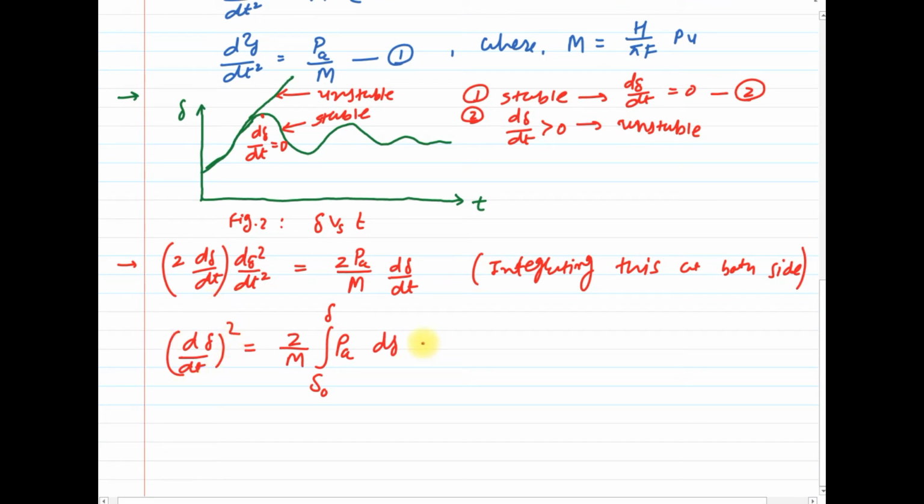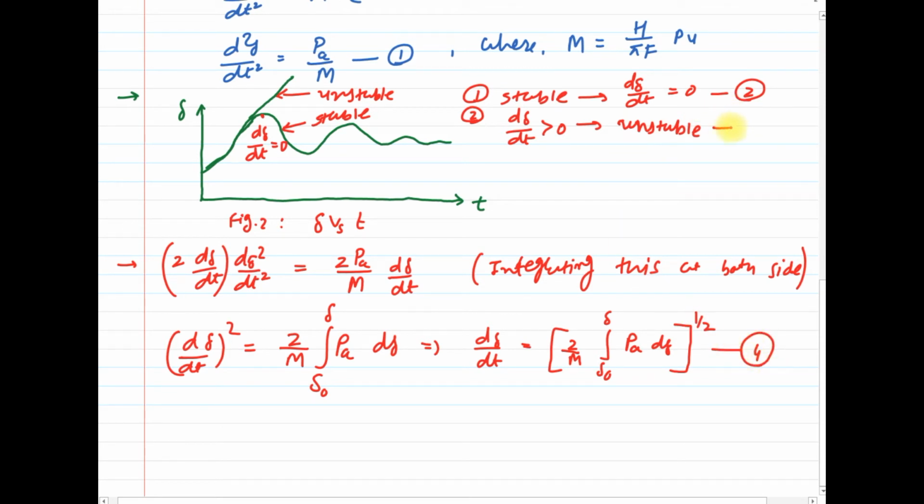Clear? So just make d delta by dt the subject, which is equal to the square root of 2 by m integration from delta 0 to delta of Pa d delta, raised to 1/2. This is equation number 4.